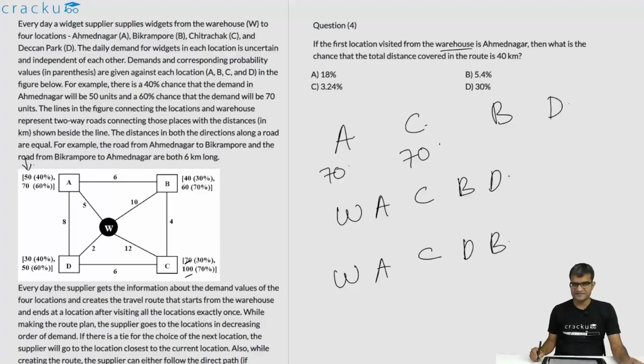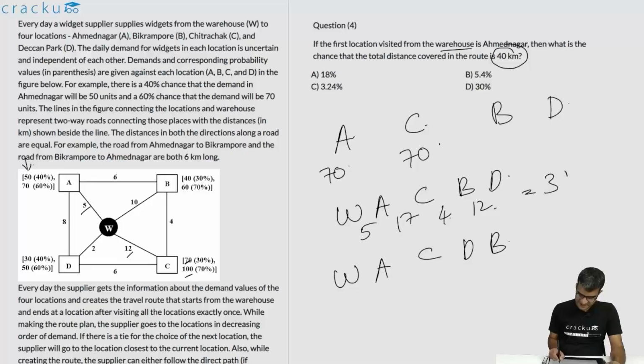In the first case, let us figure out what is the total distance that is covered, because we are told that the distance covered is exactly 40 kilometers. In the first case, this will be from W to A is 5 and A to C is 17, which is 5 plus 12. From C to B is 4 and from B to D is 10 plus 2, which is 12. This is equal to 22 plus 16, this is 38 kilometers. This is not the case.